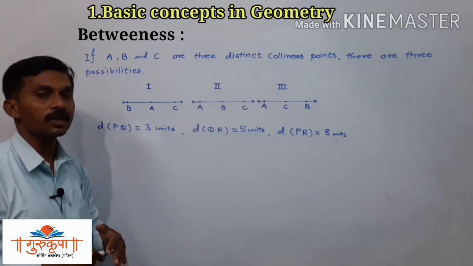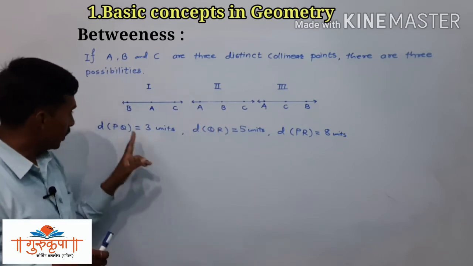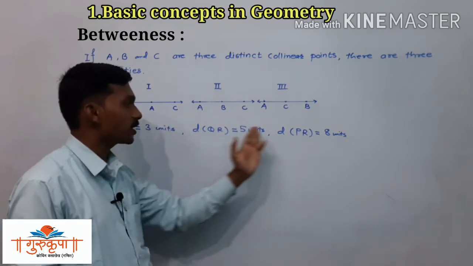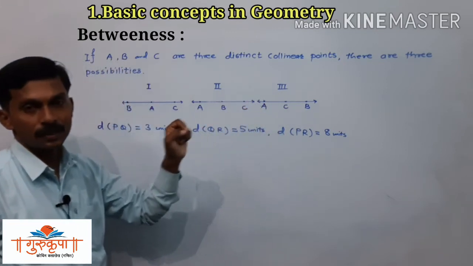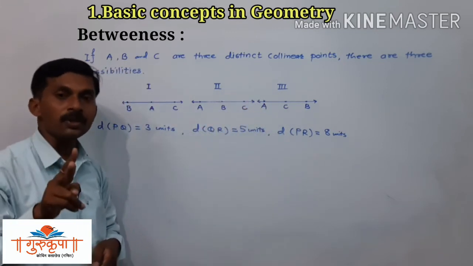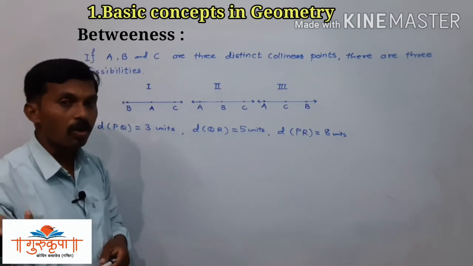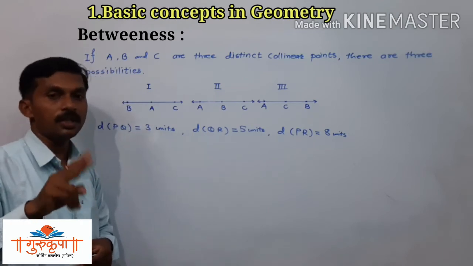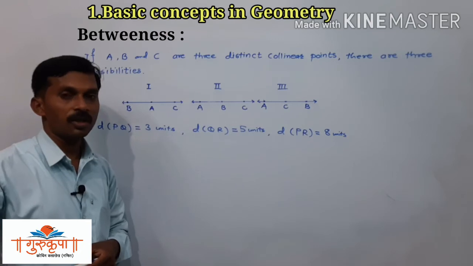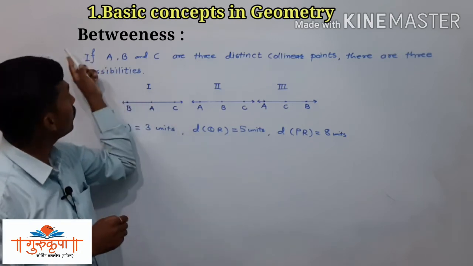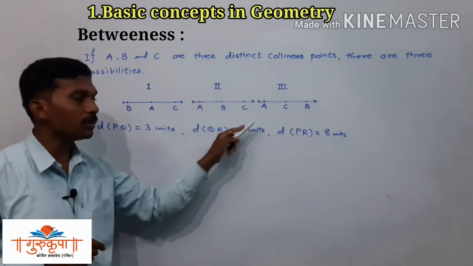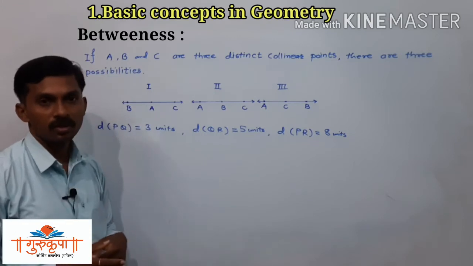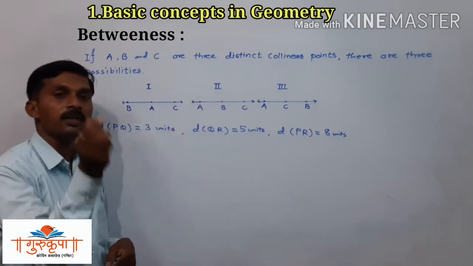But before that, we have to decide whether they are collinear or not. And how to decide? Now here we have 3 points, and between these 3 points we have 3 distances. We just have to check whether the sum of any 2 distances is equal to the third or not. If the sum of any 2 distances is equal to the third distance, then definitely there is a relation of betweenness among the given 3 points, or simply we can say that they are collinear.